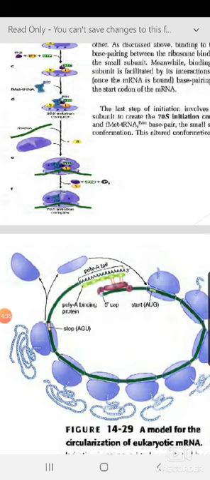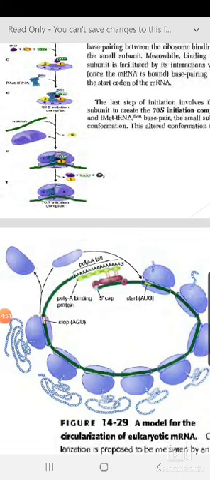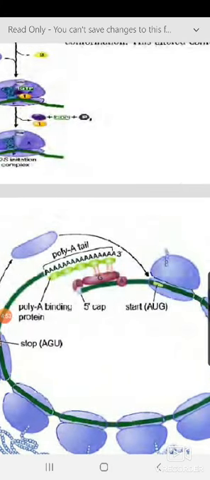So there is some advantage of this eukaryotic mRNA because it is post-transcriptionally modified. Two types of post-transcriptional modification help the translation process in eukaryotes. Remember, one is polyadenylation and another one is 5' capping. Later I will mention the names of the proteins, but remember, during polyadenylation, the poly A binding protein PABP, and one of the cap binding proteins, which is involved in recognition of the 5' cap, these two proteins actually form a bridge.